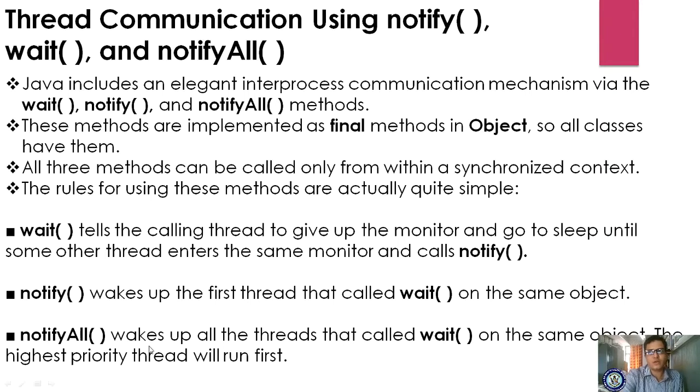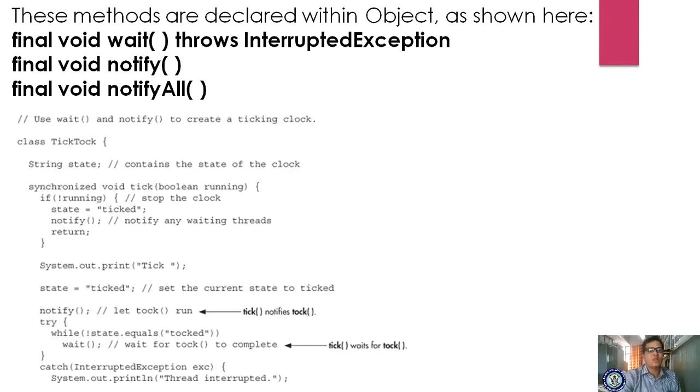Okay, notifyAll indicates that all the threads that were waiting get ready, but they will execute according to their priority, right? Let us see how the methods are declared within Object, as shown here. We are seeing how to declare these methods.